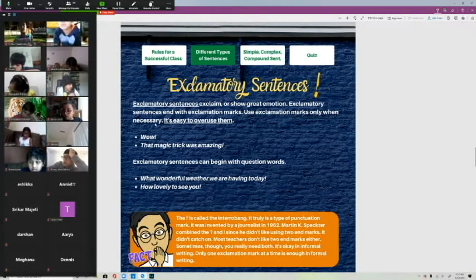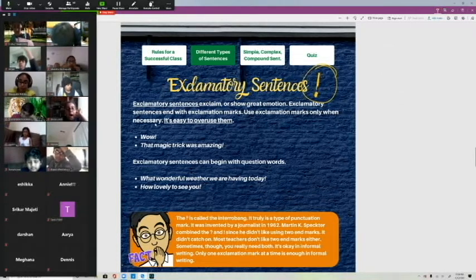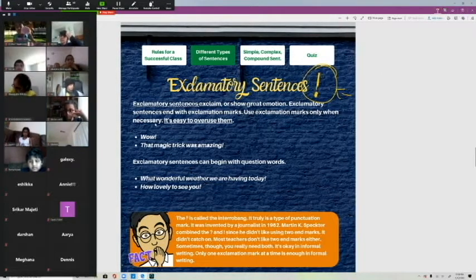Use exclamation marks only when necessary. All right, a lot of times in your writings, you guys use a lot of these. You don't need to use that many, okay? If you end up using a lot of exclamation points, do you know what happens? Anybody know what happens? It doesn't. No.